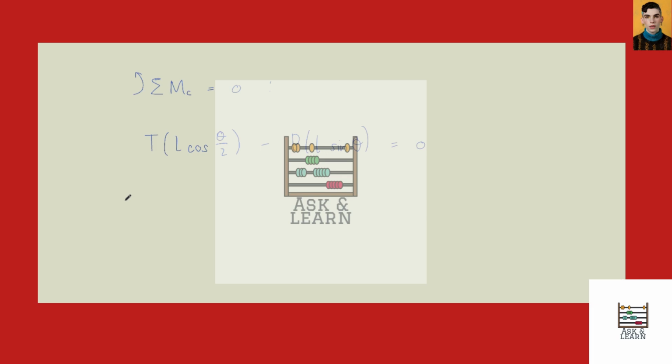So we can write this as 2KL into sine theta over 2 minus a half, into L cosine theta over 2, minus PL, and we can expand the L sine theta as a double angle expansion, so that's 2 sine theta over 2 cosine theta over 2. Remember, sine of 2 theta is 2 sine theta cosine theta, and all this is equal to 0.